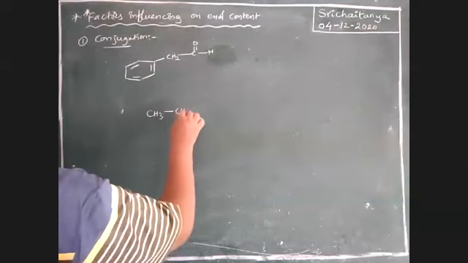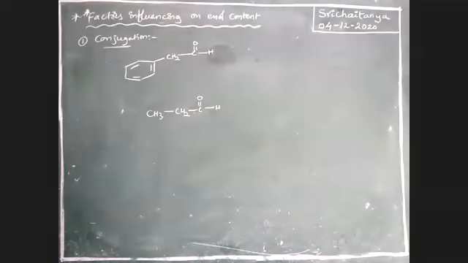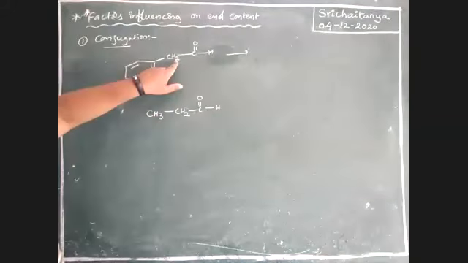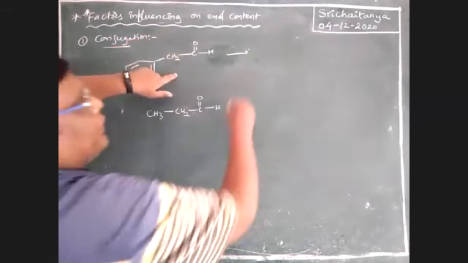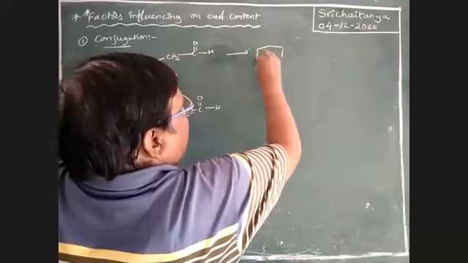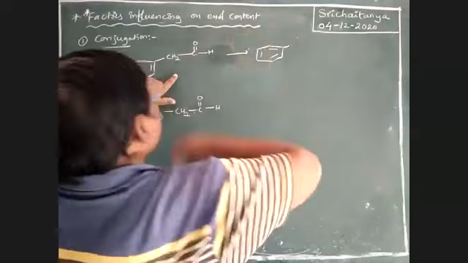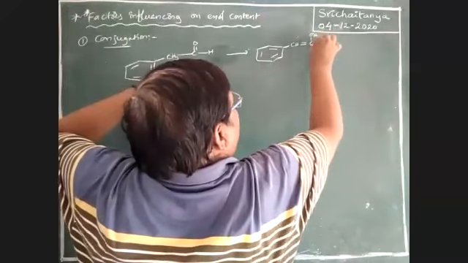Okay. Next, one more example. CH3, CH2, C double bond OH. In this case, this hydrogen is alpha hydrogen. This hydrogen migrated to this one, that gives CH double bond COH.